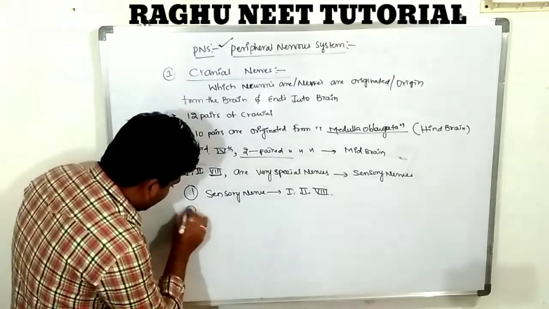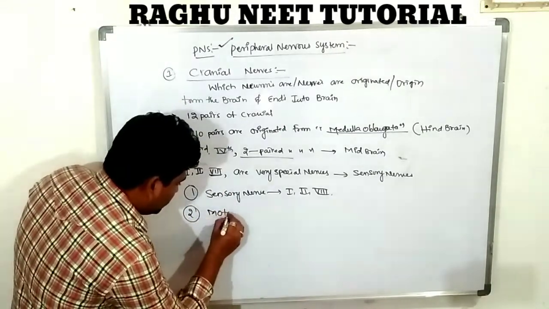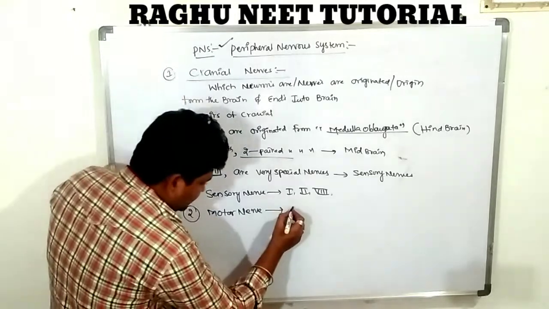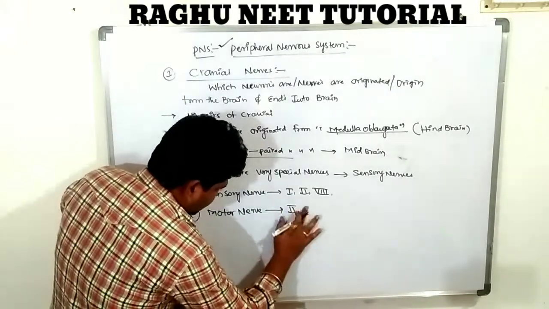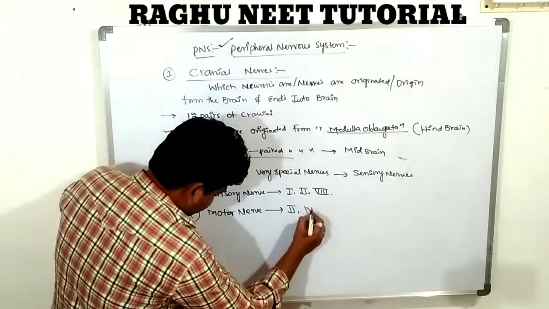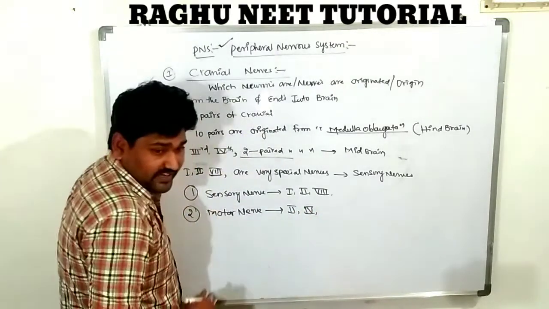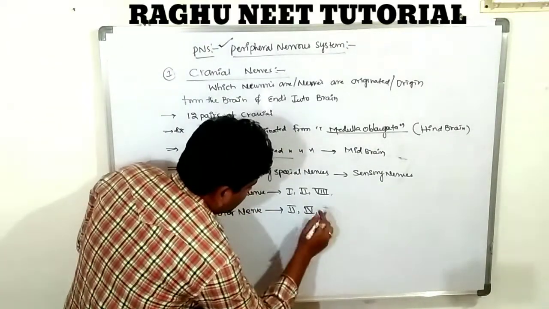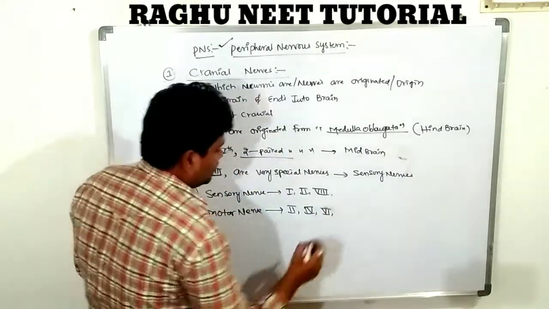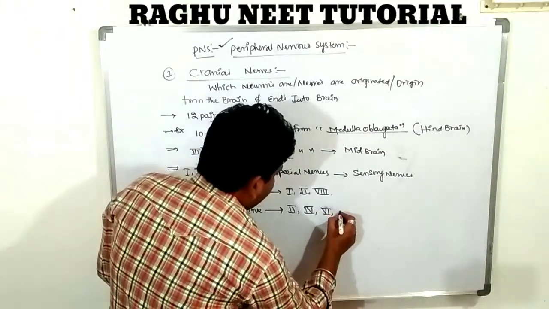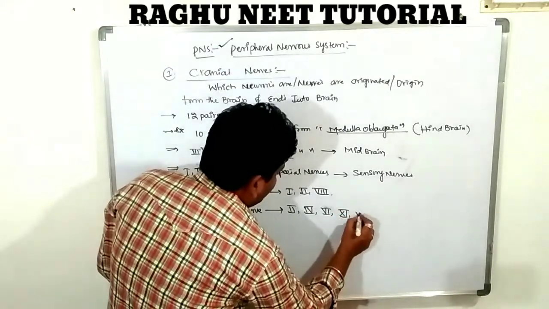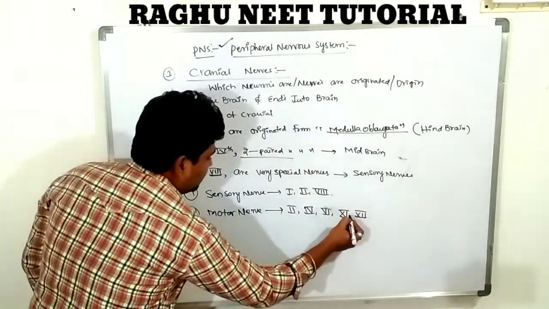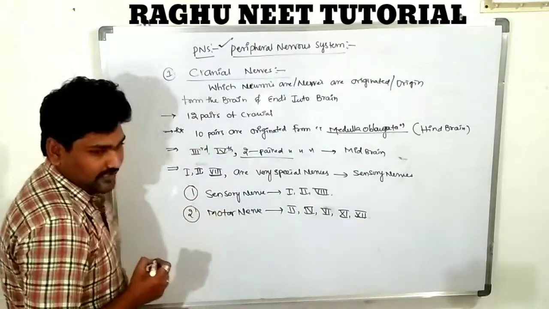Second one, motor nerves, very important. Motor nerves are the second, fourth, sixth, 11th and 12th nerves. The second, fourth, sixth, 11th and 12th nerves are known as motor nerves.